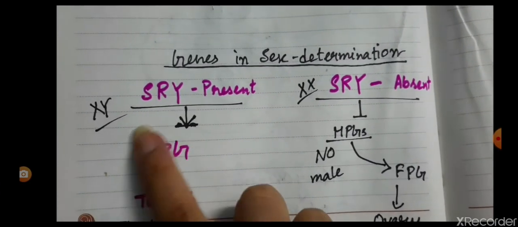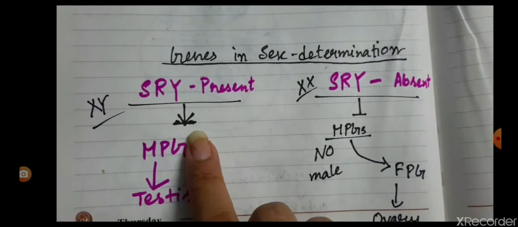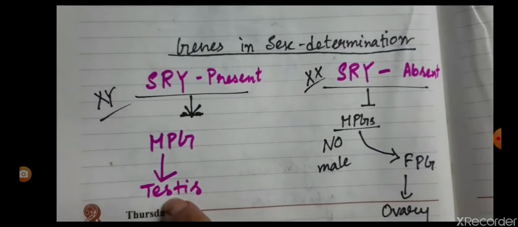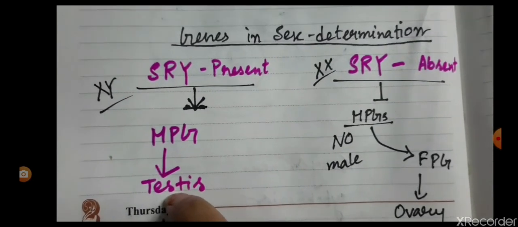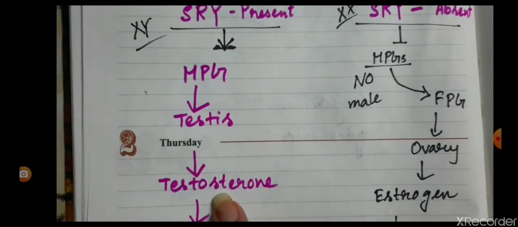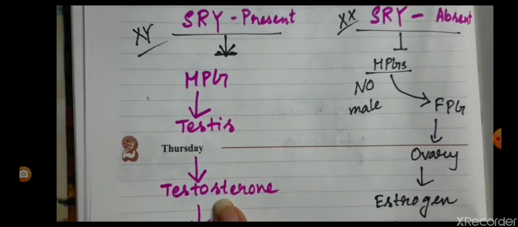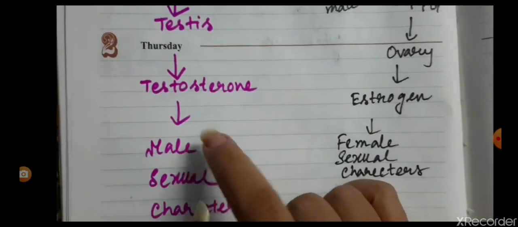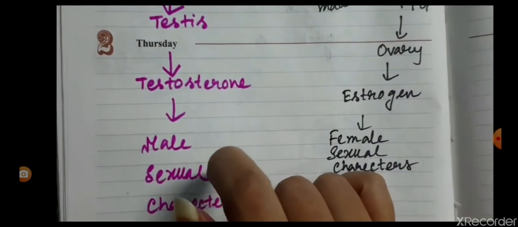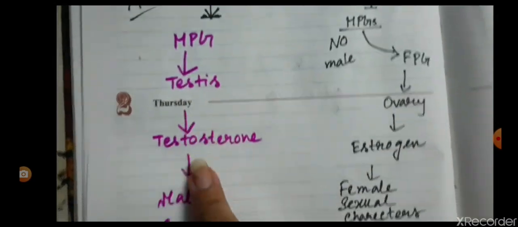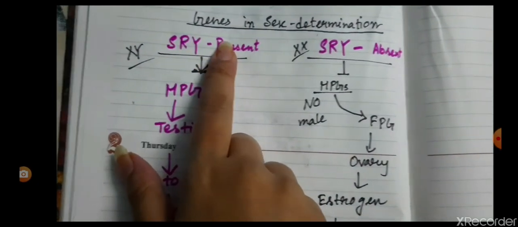Now all the male pathway genes are activated, and they activate the development of testes. When the development of testes occurs, it helps in the secretion of the male hormone, that is the testosterone hormone, and also the development of primary and secondary sexual characteristics in male. So this pathway is the development of male with the presence of the SRY gene.